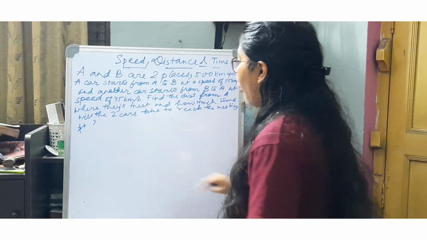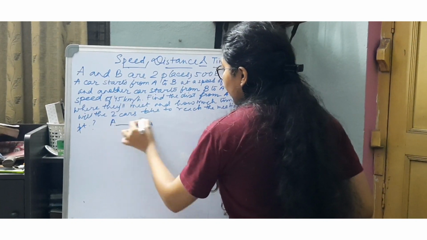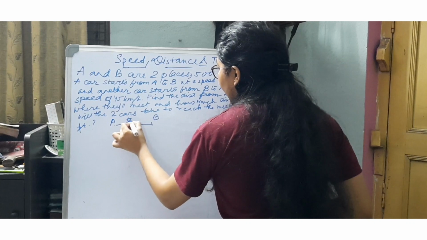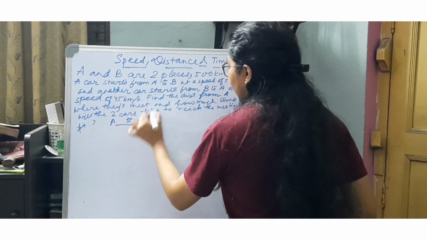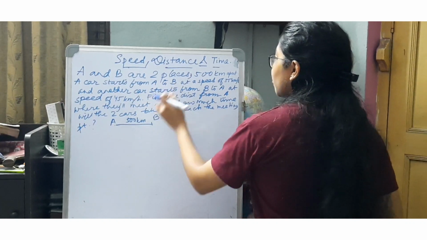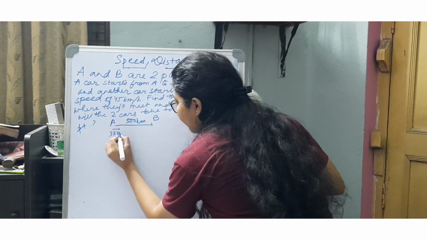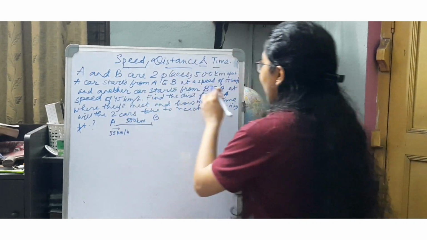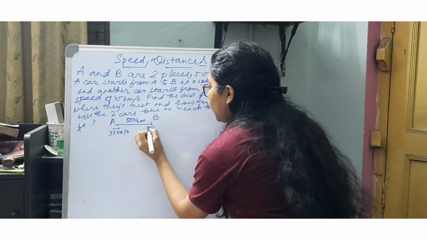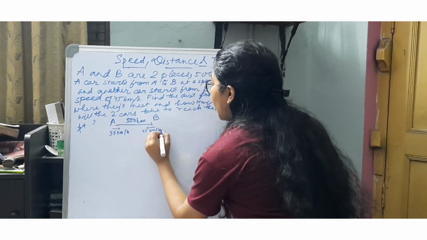So if we draw a rough diagram, if this is point A and this is point B separated at a distance of 500 km, the car starting from point A towards point B is moving at a speed of 55 km per hour, and this car is moving at a speed of 45 km per hour.